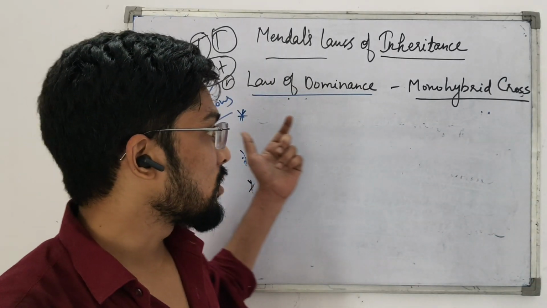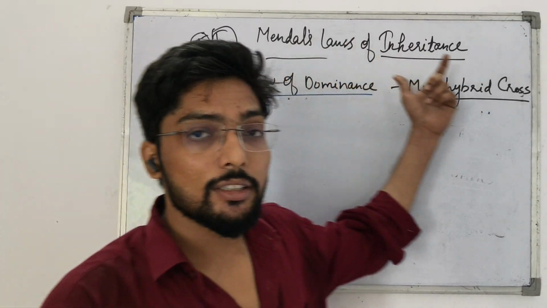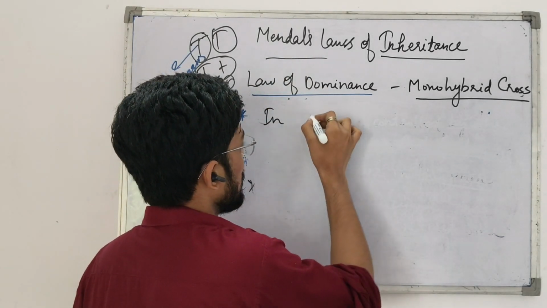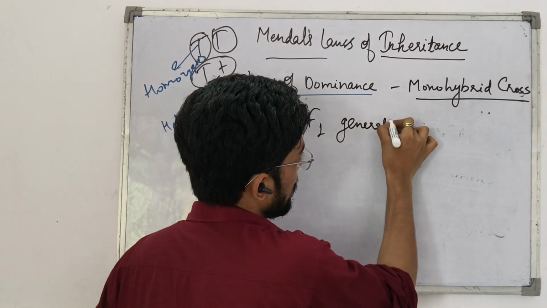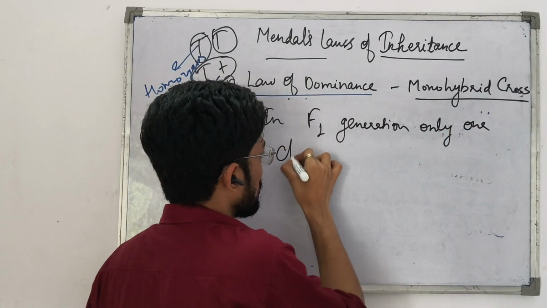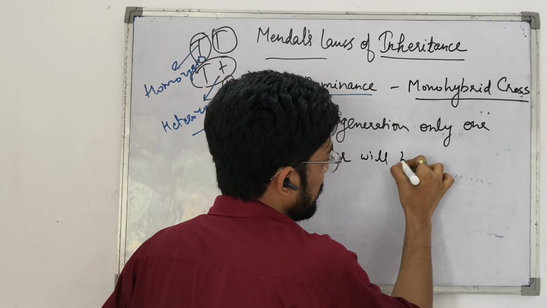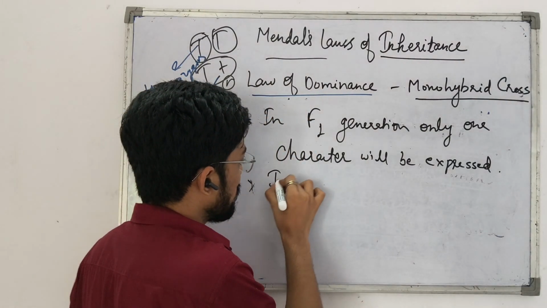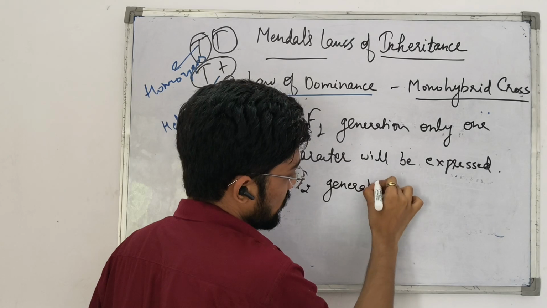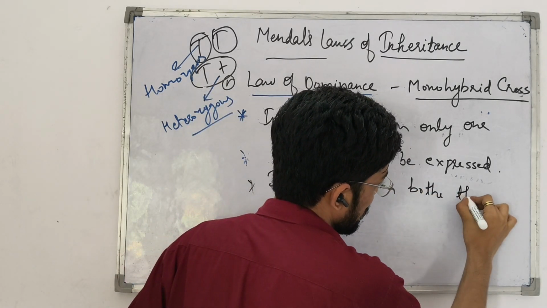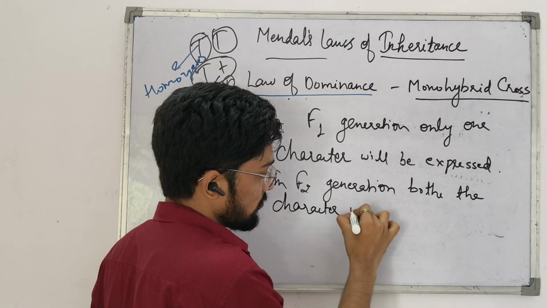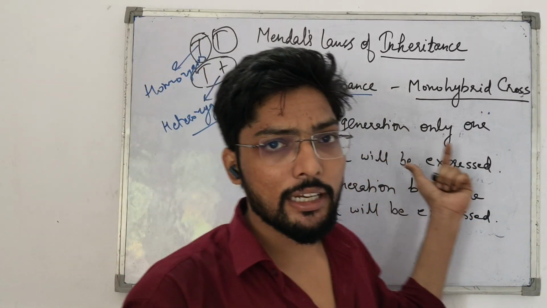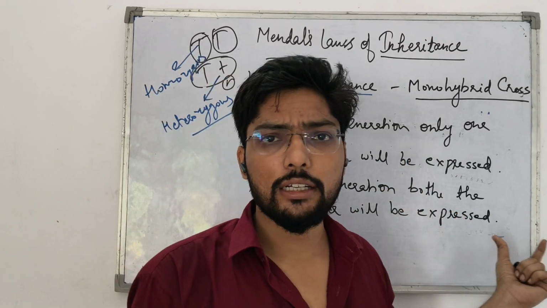If we cross a tall plant and a short plant, then only one character will be expressed in the F1 generation, and in the F2 generation, both the characters will be expressed.